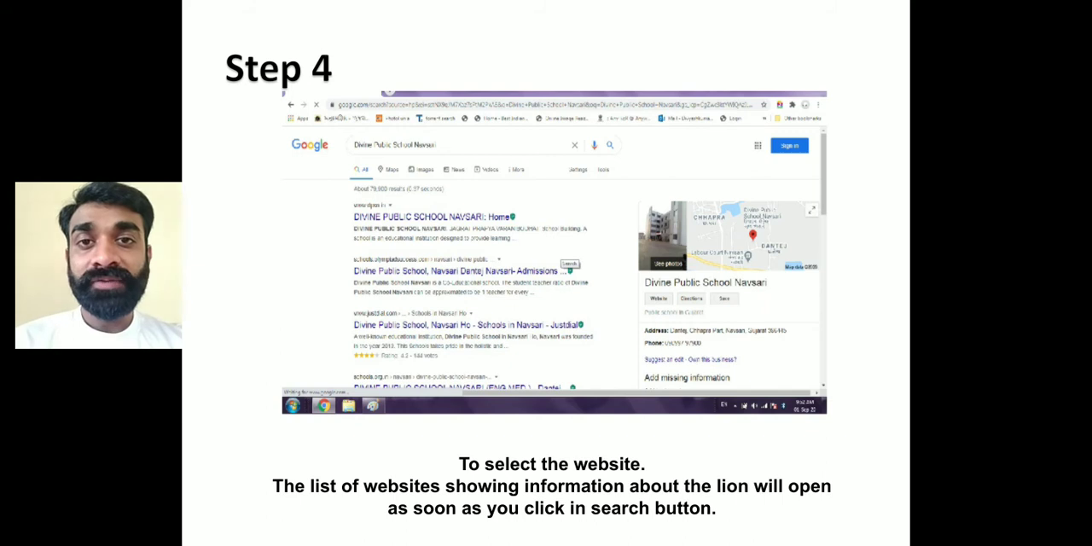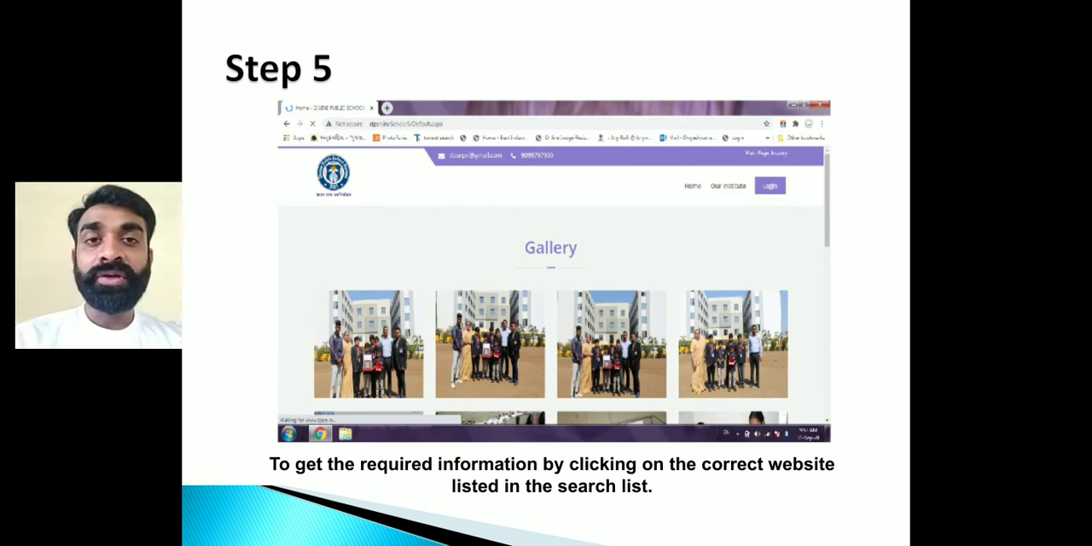So in step 4, we find the suitable website from the list. We are all familiar with the use of the internet, but still many of us are not able to find the correct information. Why? Because we don't have the knowledge of which website is trustworthy and which is fake. So in step 4, we go through the list and click on the suitable, trustworthy website. In step 5, we get the required information by clicking on the correct website.